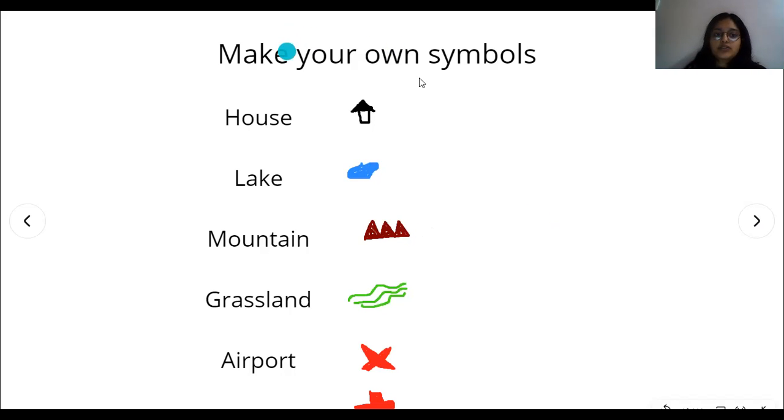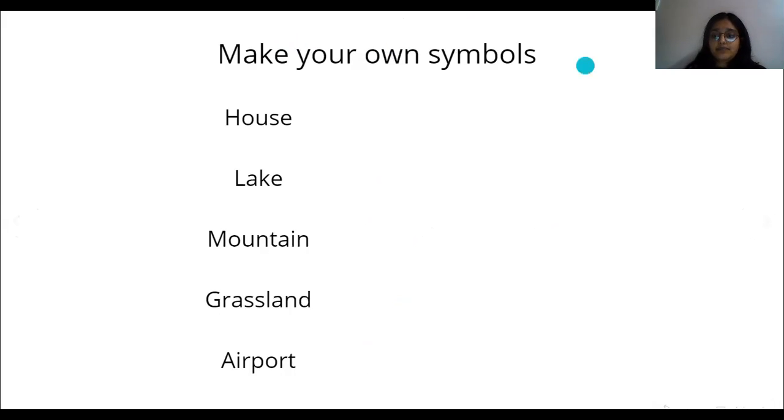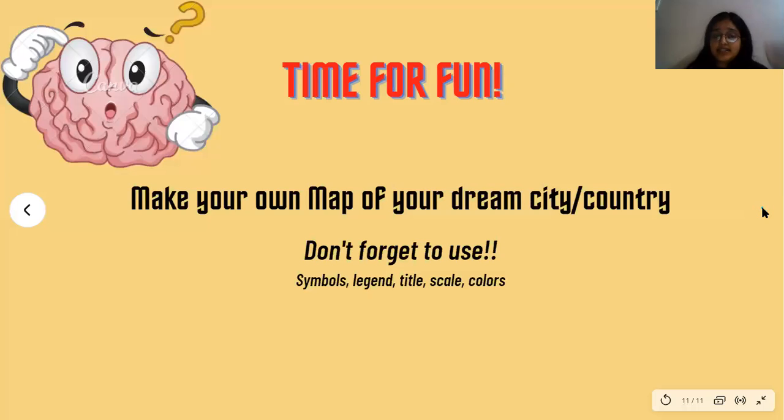All right. So now let's move ahead. We also have some activity. So in today's activity, it's time for fun. We're going to make our own map of our dream city or country. जो भी हमको city or country बहुत पसंद है या फिर हमारी imagination में है, we are going to use our thinking power and our creativity to make a map of our own dream city or country. जो भी हमको पसंद है, जो भी हमारे दिमाग में आता है, एक city और एक country कैसा दिखना चाहिए, वो सब हम अपने मैप में बनाएंगे.